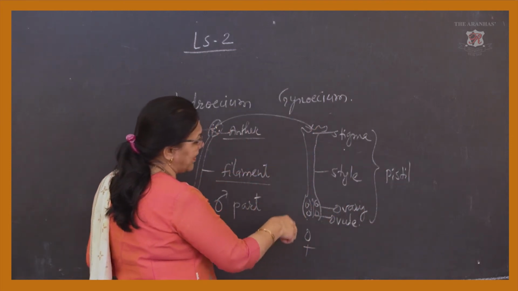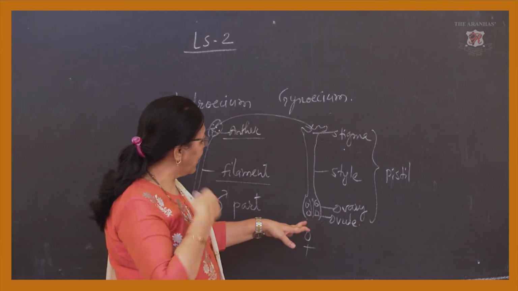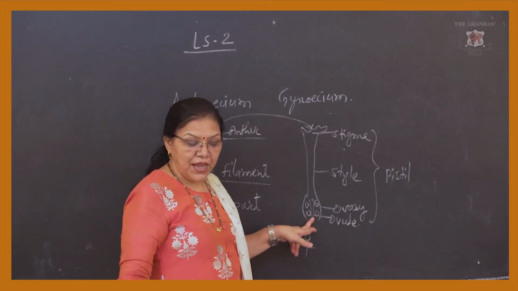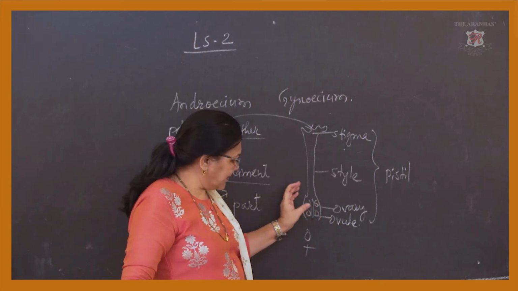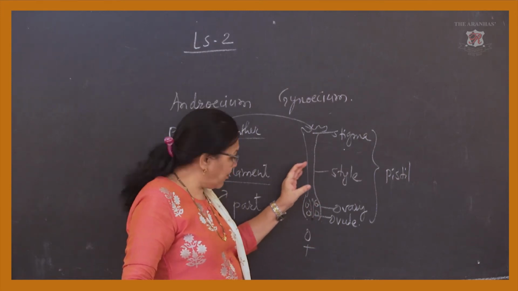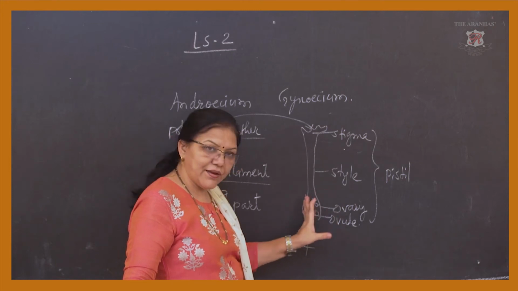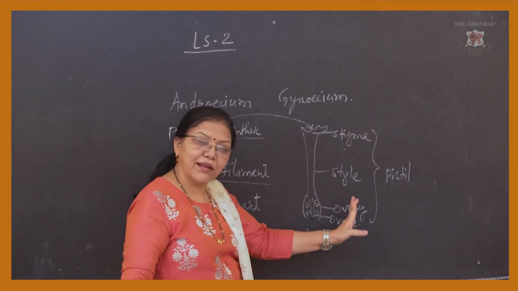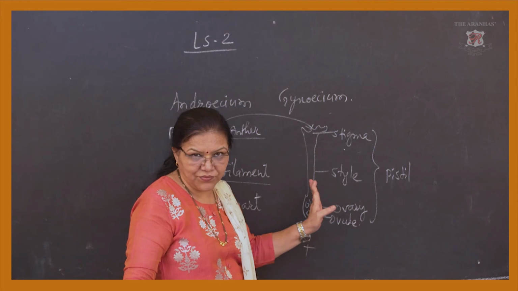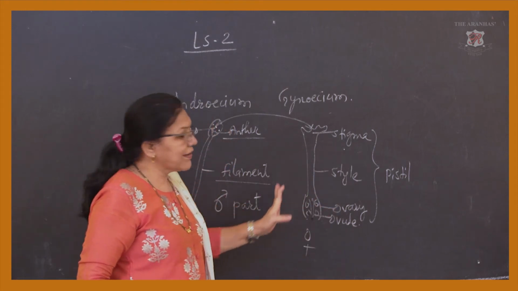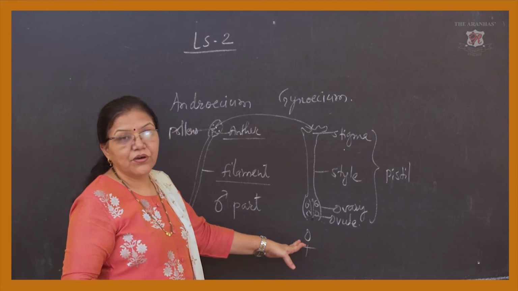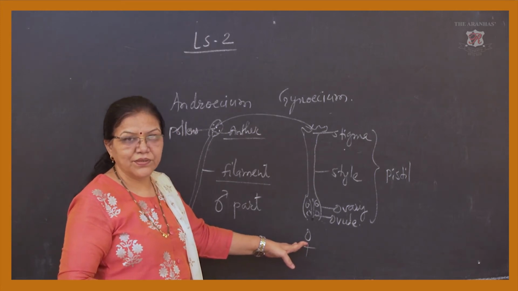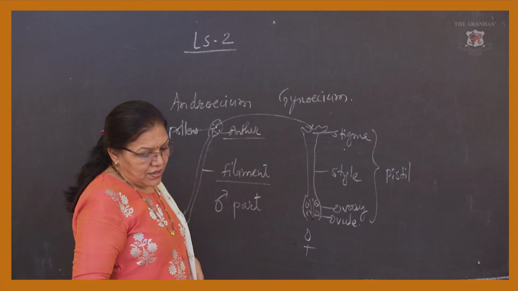And the arrangement of the ovules is called placentation. I am showing one; this is one carpel. Some flowers have 2 or 3, and some have a multi-carpellary ovary also. So in that way the word carpel is also used for the female part of the plant, right?